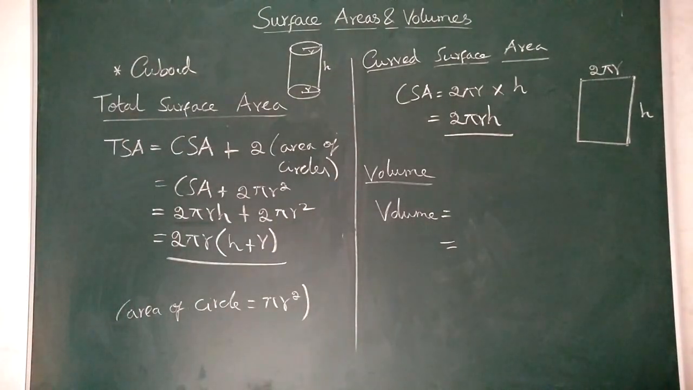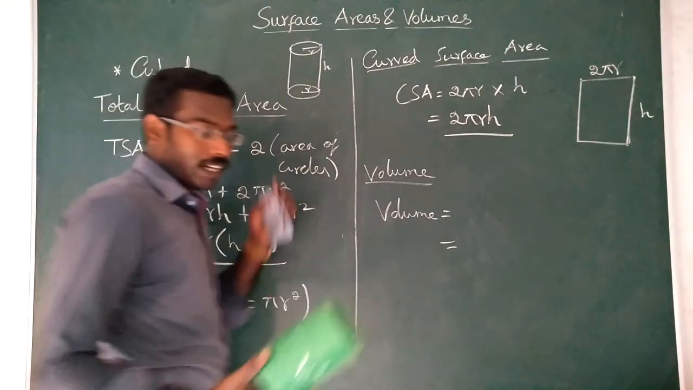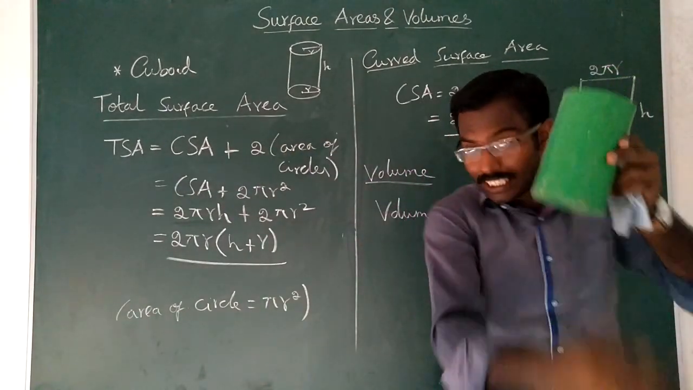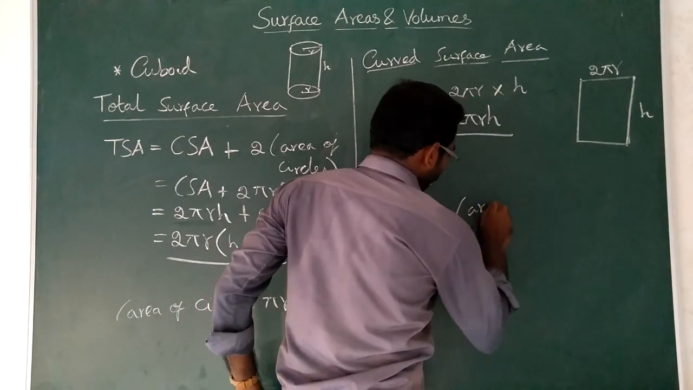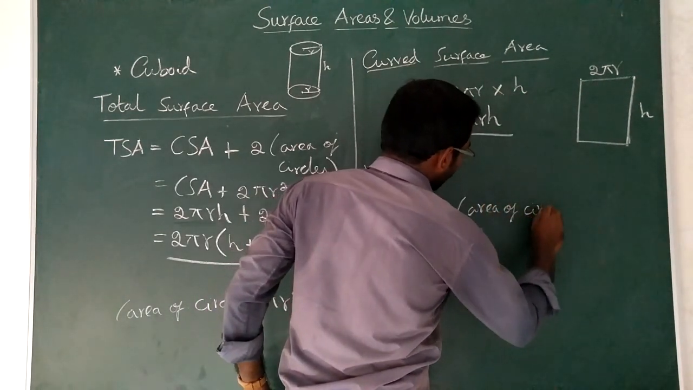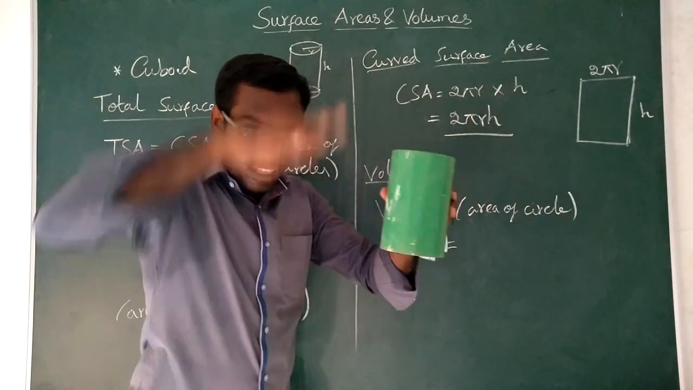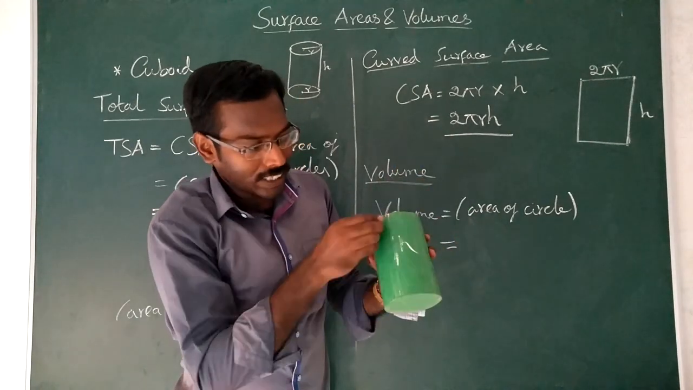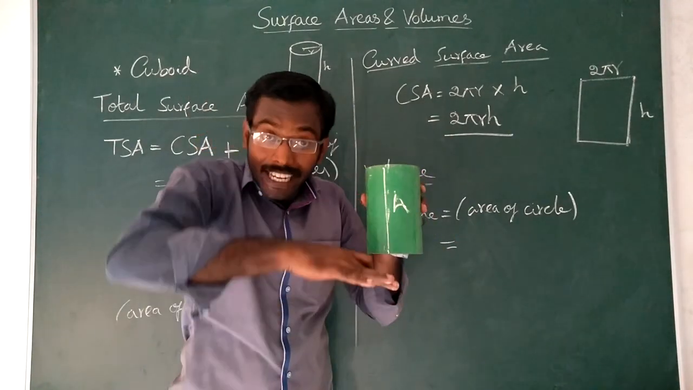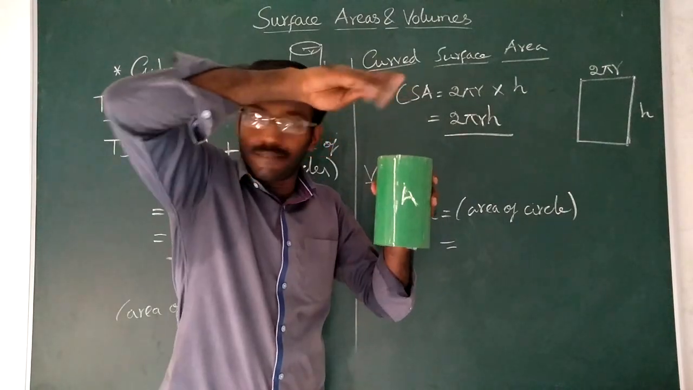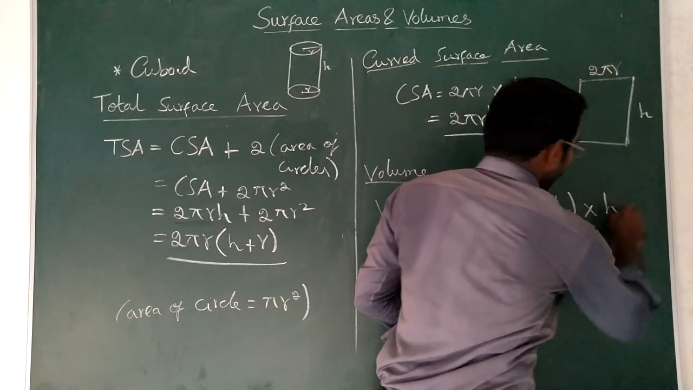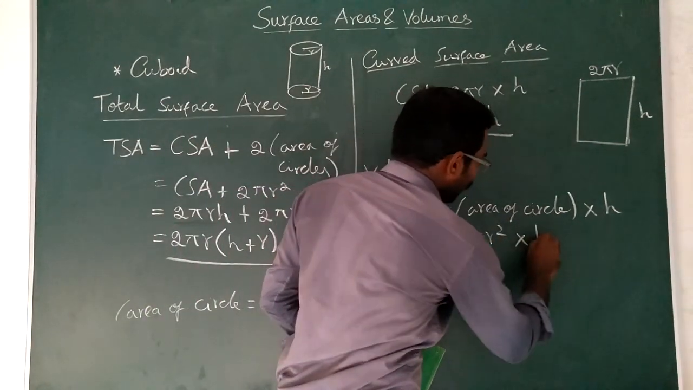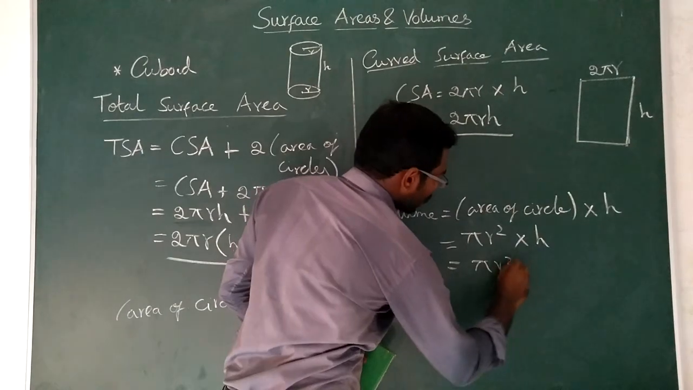And now the volume is very easy because the cylinder is derived from a circle. So first you place one circle. So area of circle, and you are keeping one coin above the other, one circle over the other up to a height. The height is mentioned as h. So you are having h number of circles. So into h. So area of circle formula pi r square into h, that is equal to pi r square h.